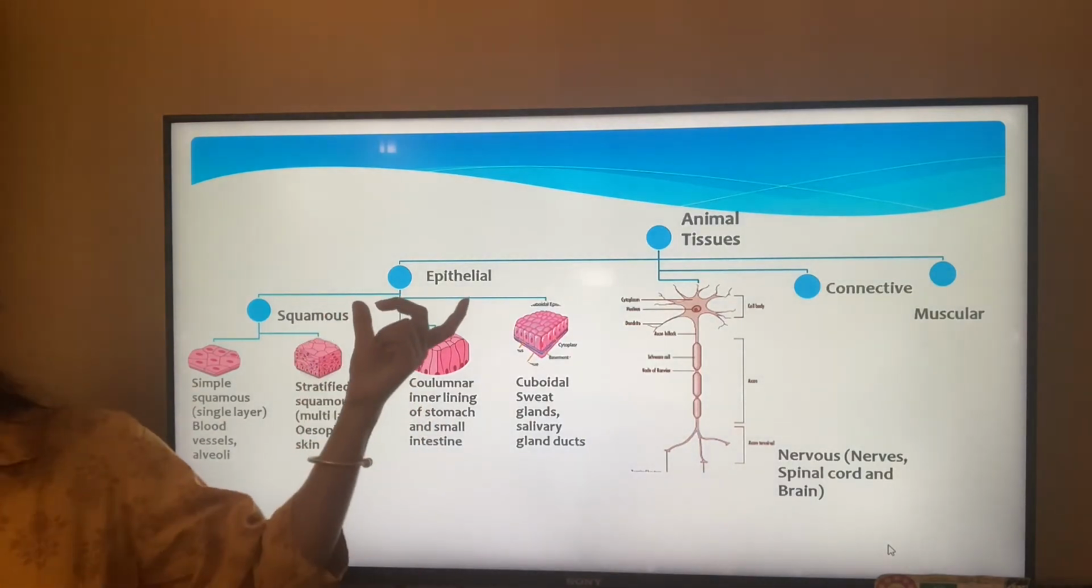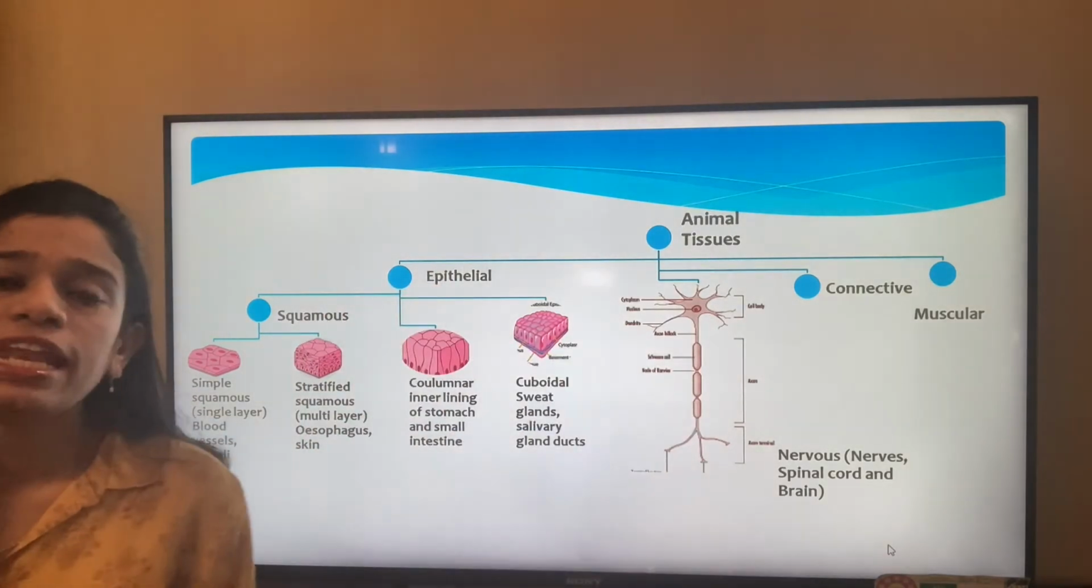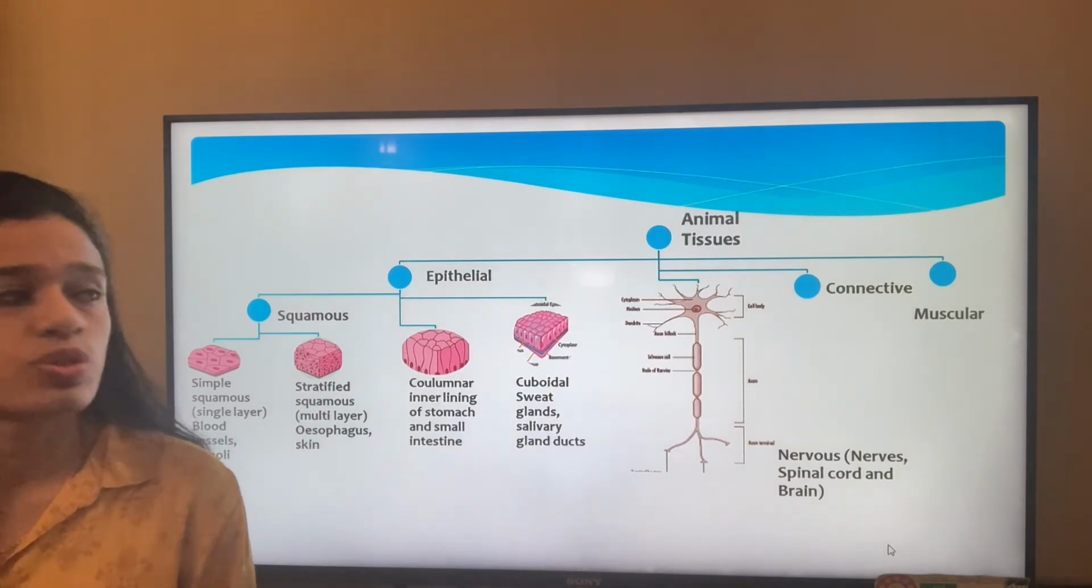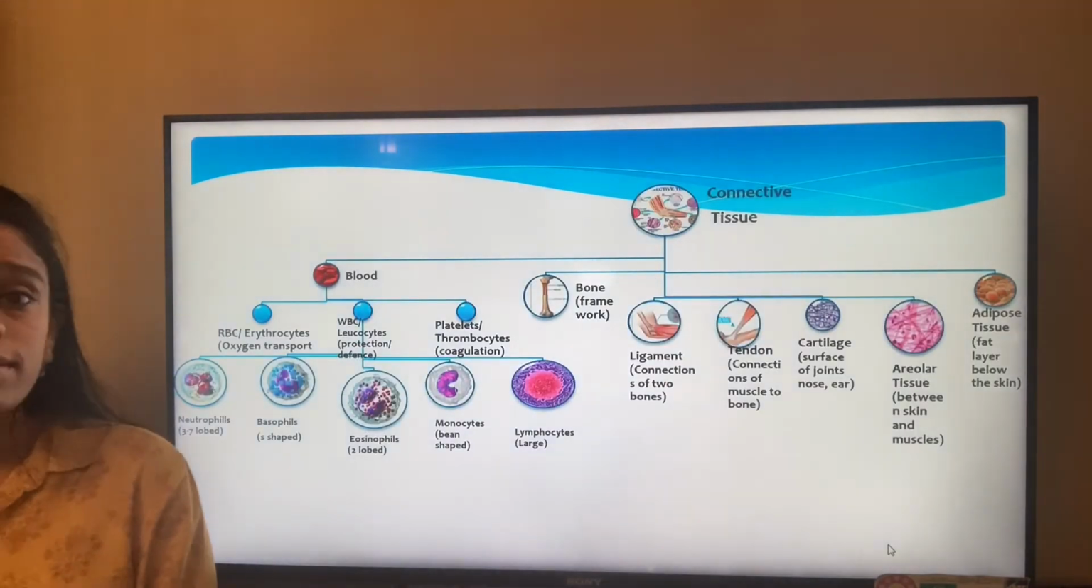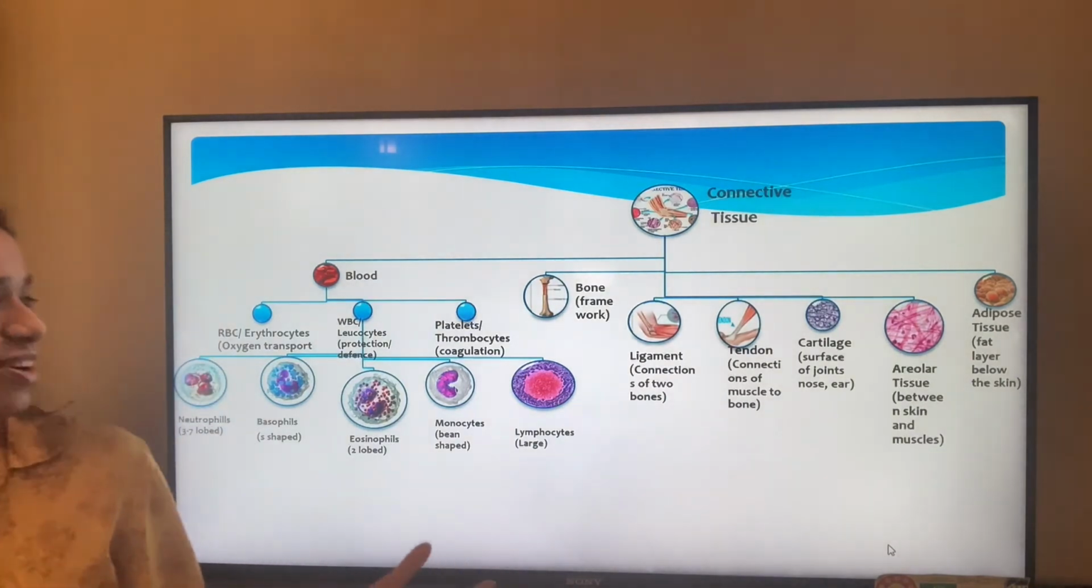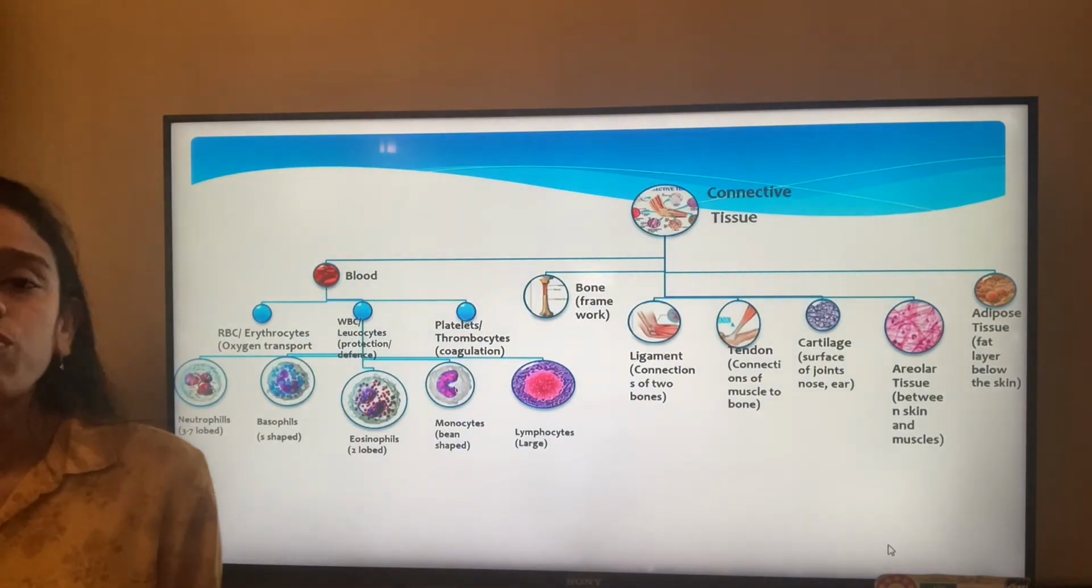So we have discussed the epithelial and the nervous tissues. Next, let's move on to the connective tissues of the animals. This is quite a lot, but yes, we have to learn it.